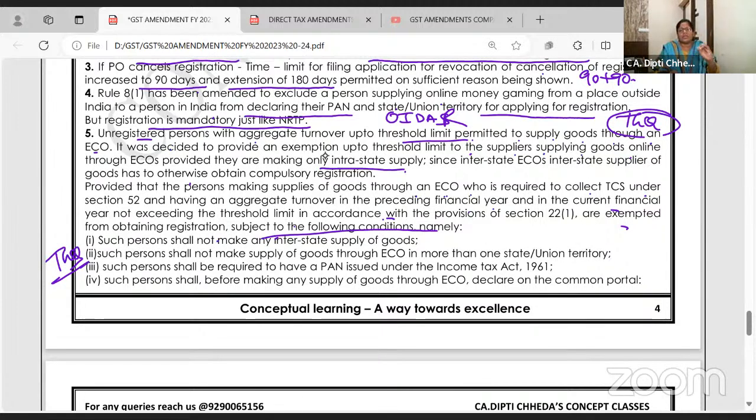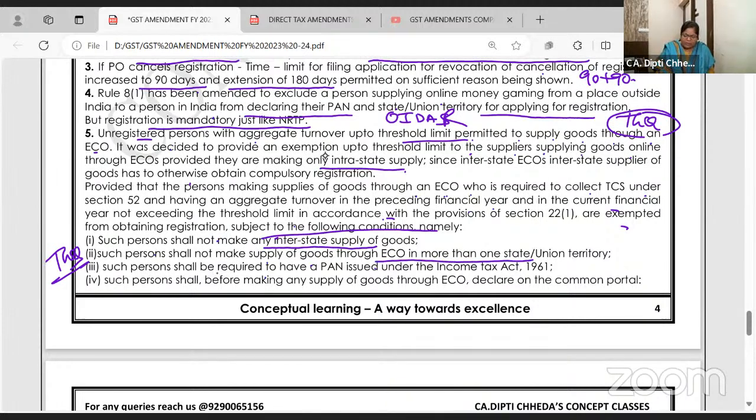Write a short note on e-way bill, e-invoice, QR code. Write a short note on suppliers, unregistered who can supply through e-commerce portal. Such person shall not make any interstate supply. Such person shall not make supply of goods through e-commerce operator in more than one state.